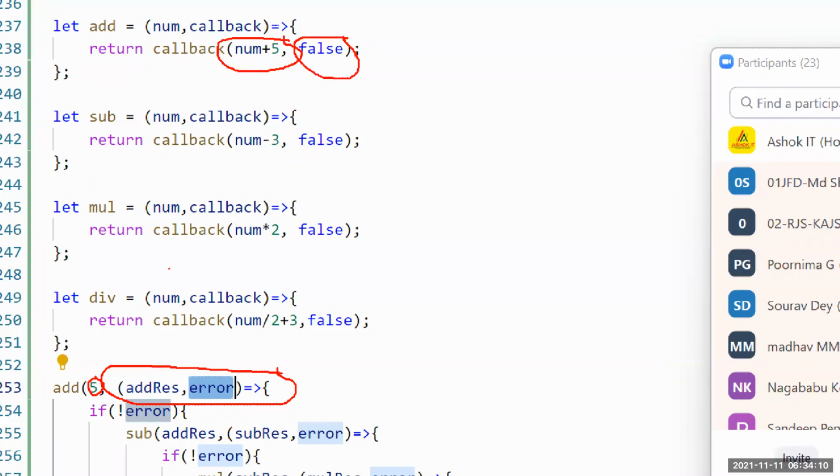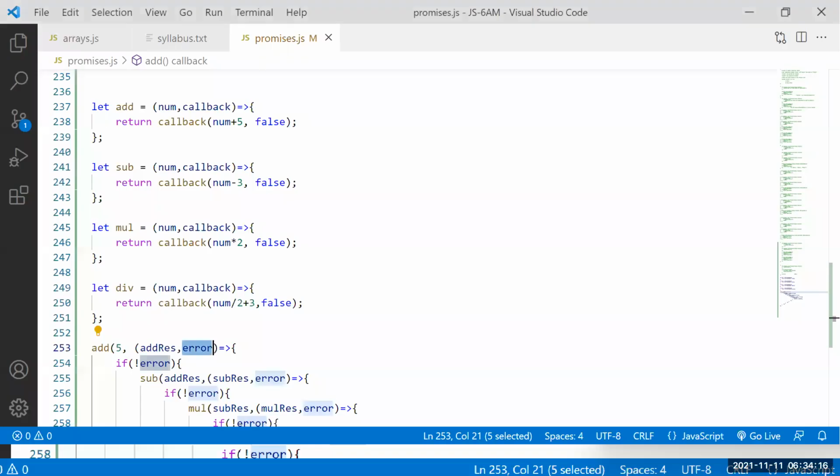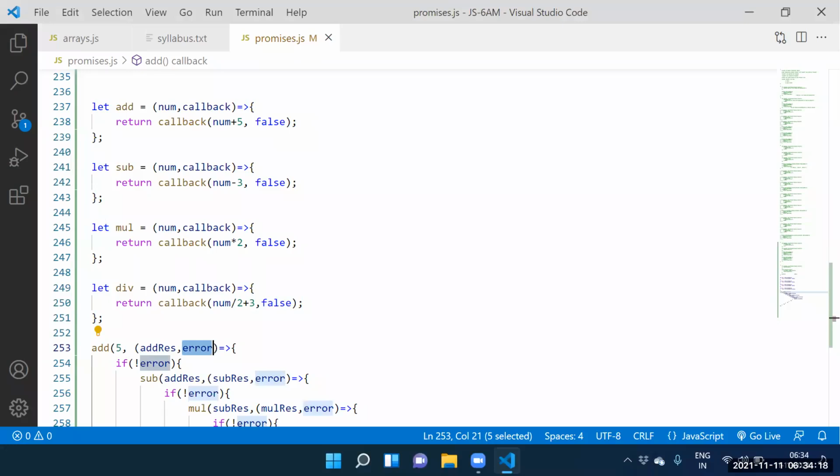Now guys, if you know at least one flow, the remaining things you can catch automatically. Now, this kind of nonsense code, technically what do you call? Callback hell.